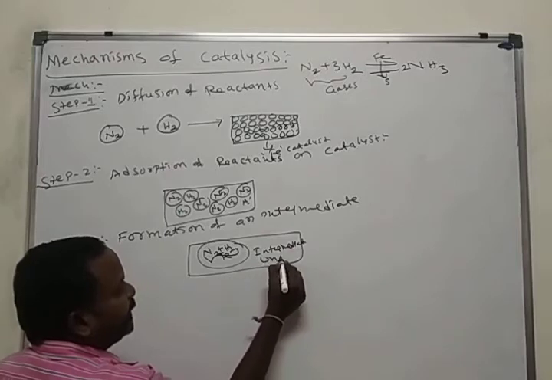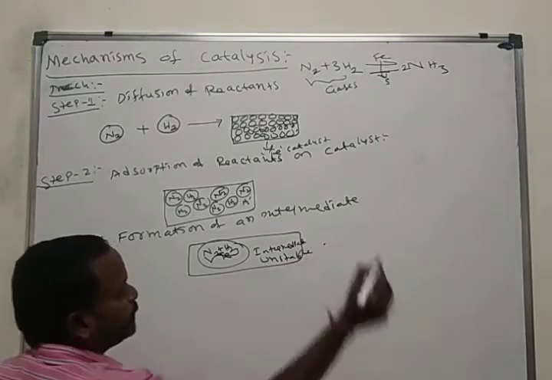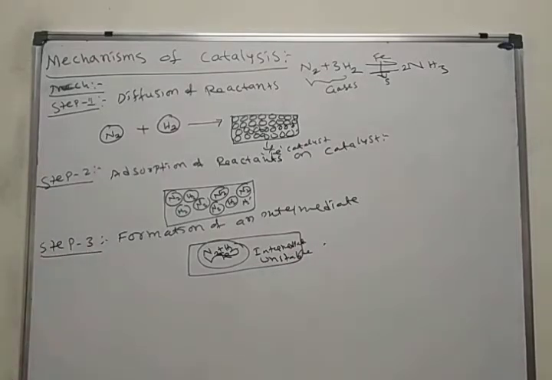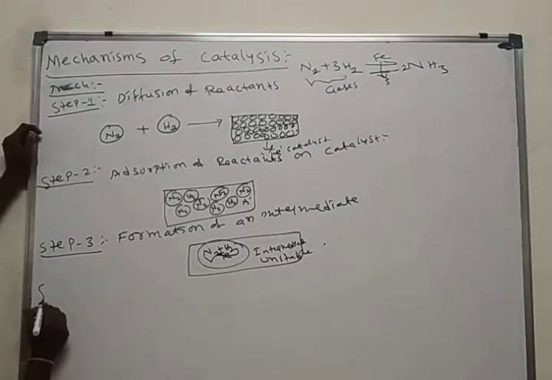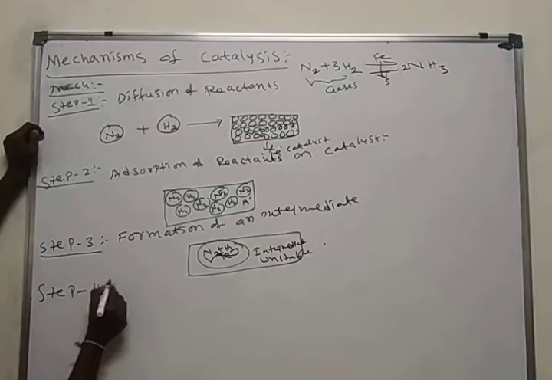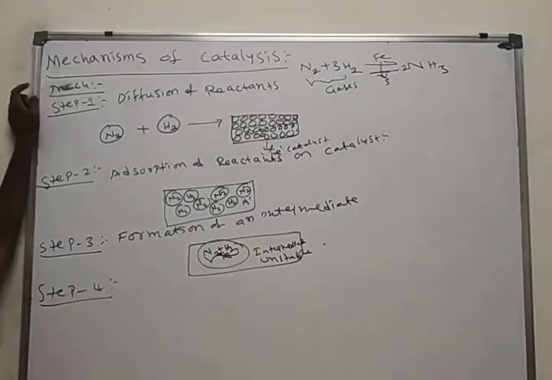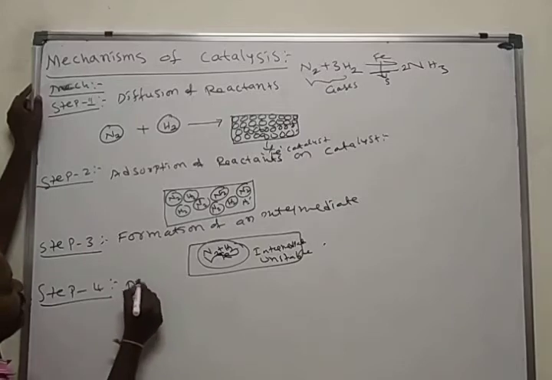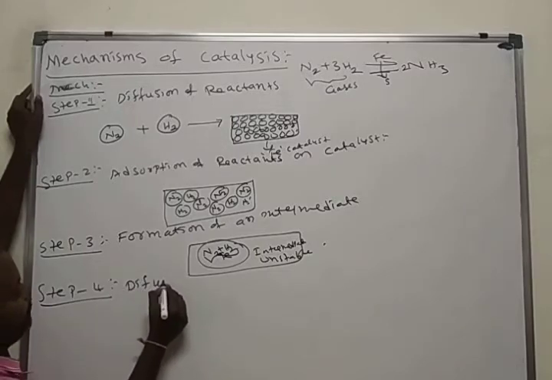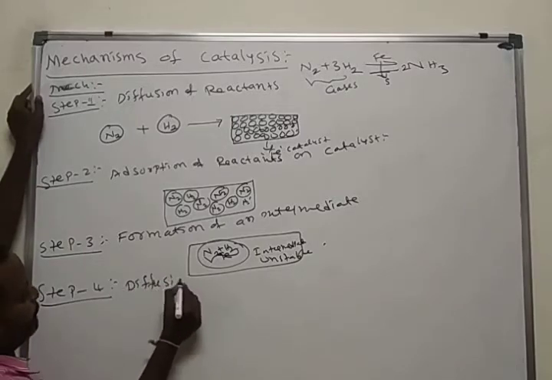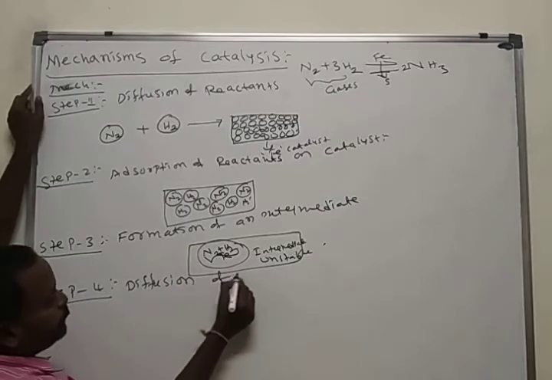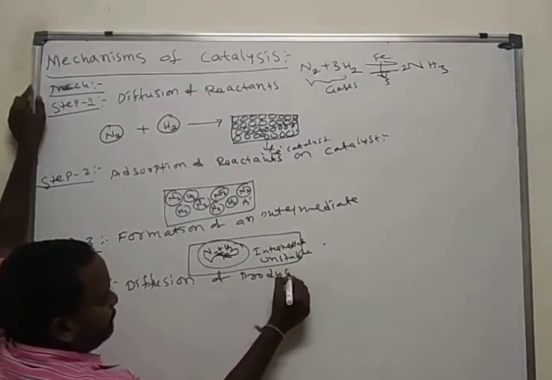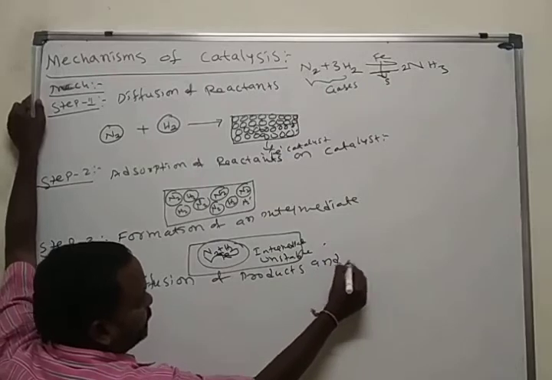This intermediate is unstable. This intermediate converts into products, that we call diffusion of products and catalyst.